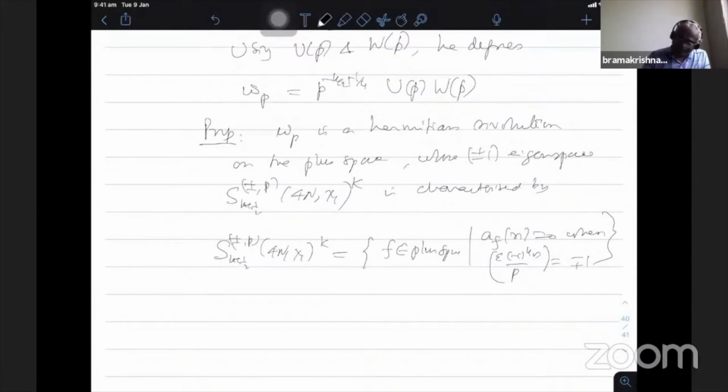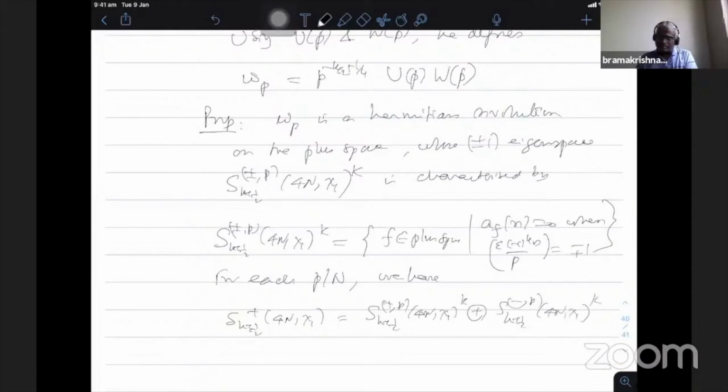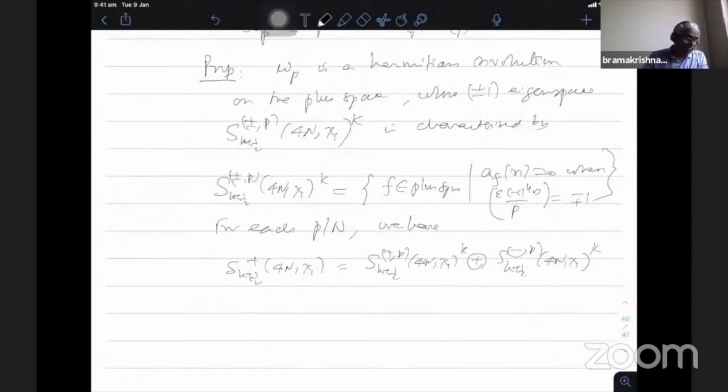For each p dividing N, the full plus space decomposes as S_{k+1/2}^+(4N, chi_1) equals S_{k+1/2}^{+,p}(4N, chi_1) direct sum S_{k+1/2}^{-,p}(4N, chi_1). So one has the plus eigenspace with respect to W_p and the minus eigenspace, and if I take the direct sum, you get back the full space.